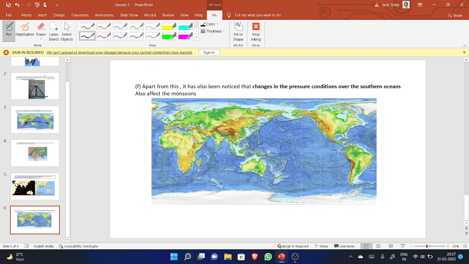So these are some important facts that I want to tell you. If the counter current is there, it means it is El Nino. If the proper current is there from South America to Madagascar, then it is known as La Nina. La Nina is helpful for the rain, whereas El Nino is unhelpful for the rain. So I think the topic is very much clear to you, and I will try to make